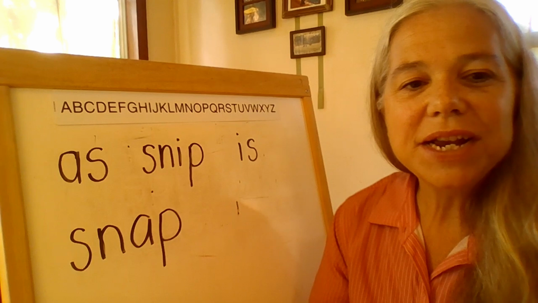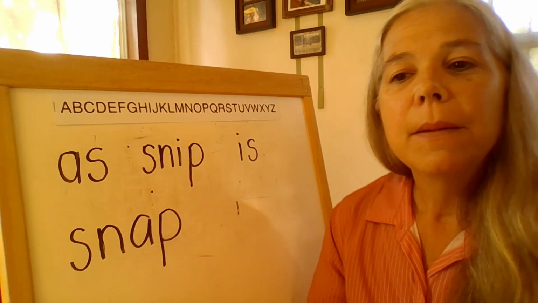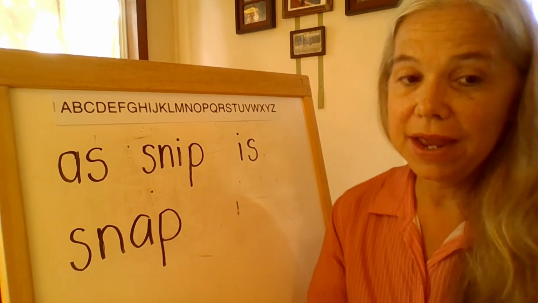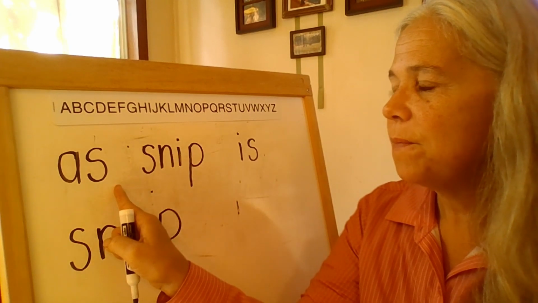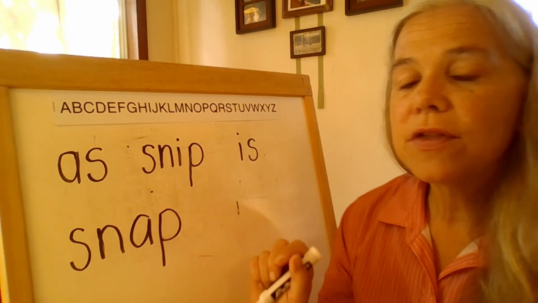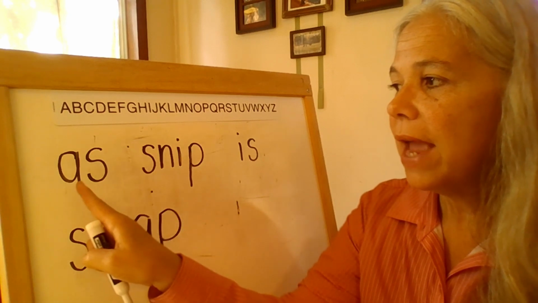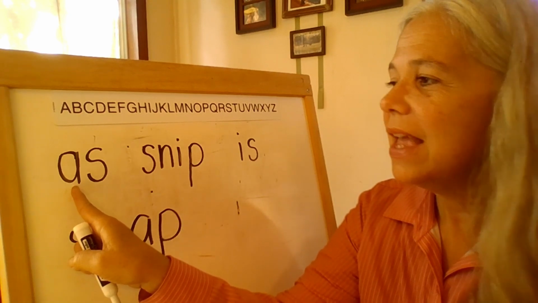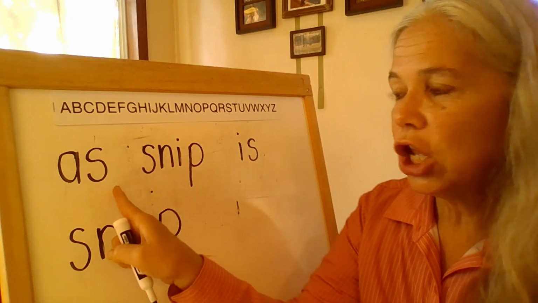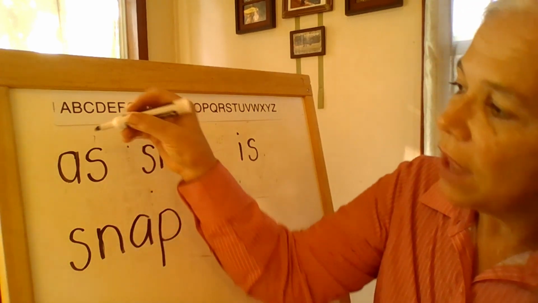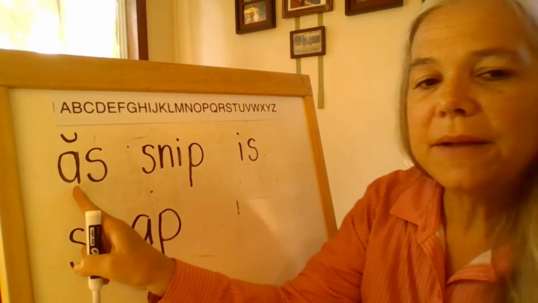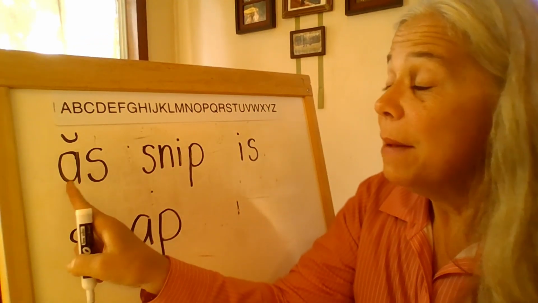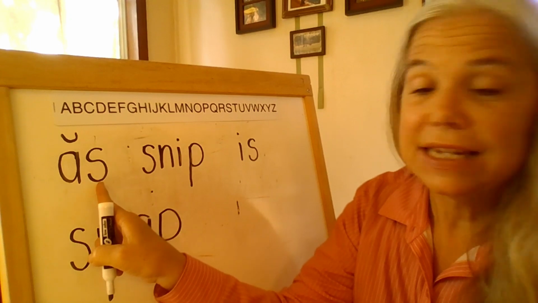Today, we're going to read these four words, but we're going to code them so it helps us read them correctly. Let's look at our first word here. We always look for the vowel first. So we have a vowel here. It's a vowel in a closed syllable, so that means it's short. We're going to code it with a breve. What is the sound of short A? Ah. So let's look at the next letter.